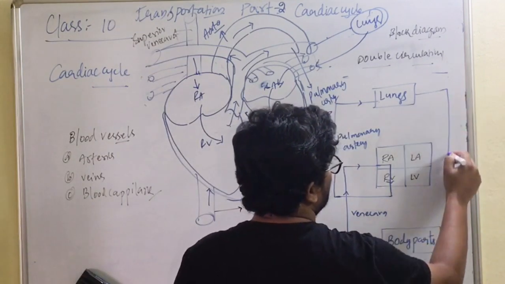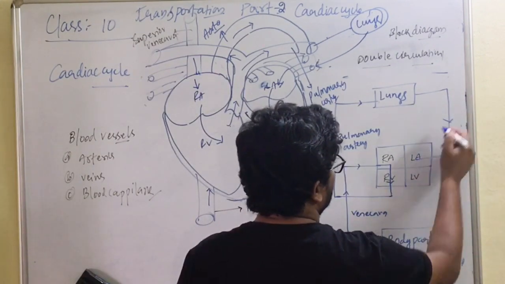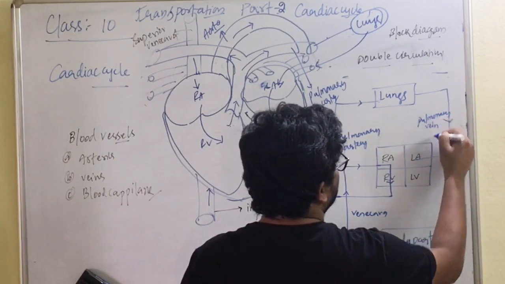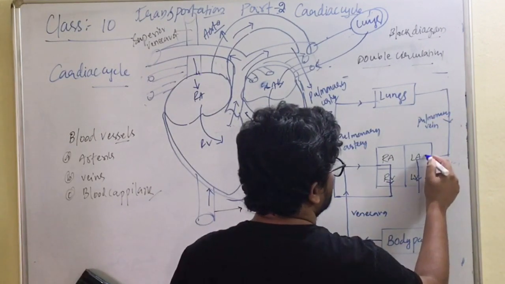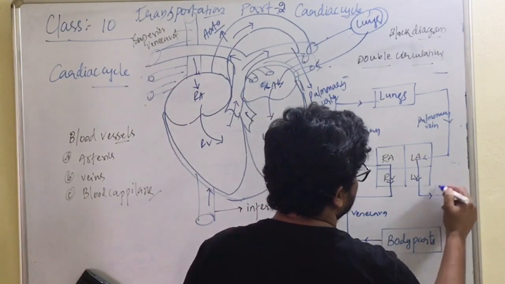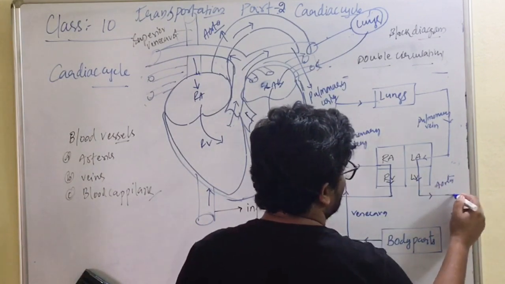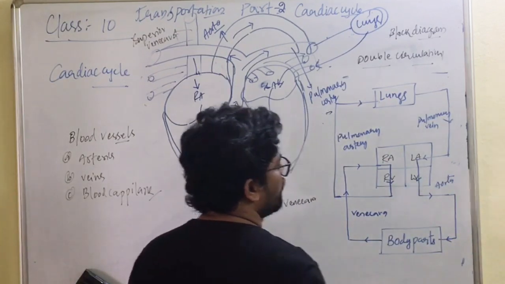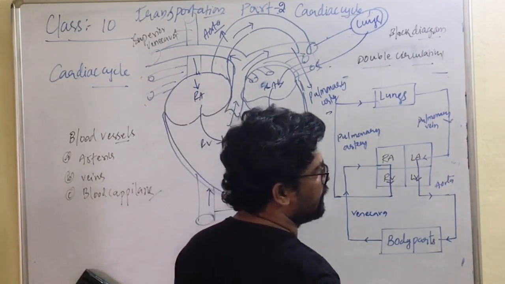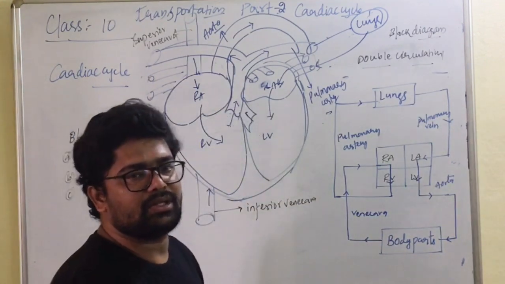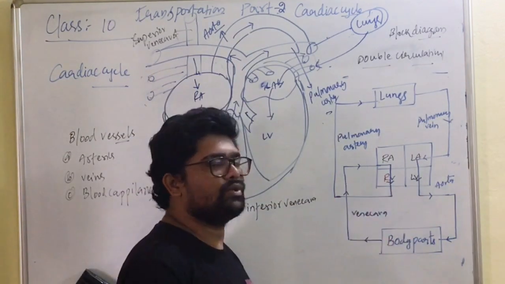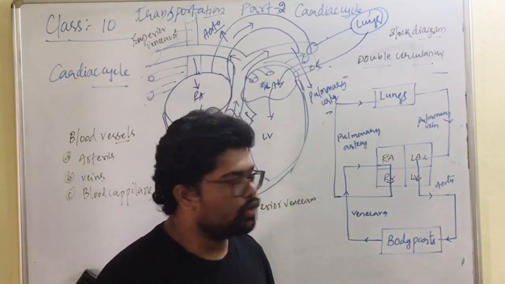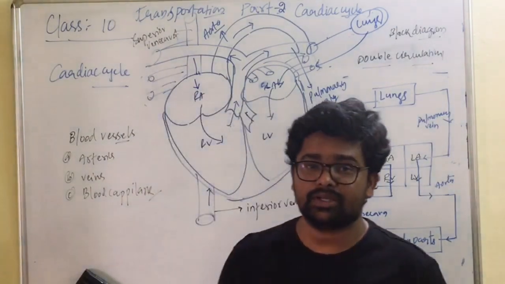From the lungs, the blood reaches the left auricle with the help of the pulmonary vein. From the left auricle, blood moves into the left ventricle. Again, a blood vessel called the aorta arises. It carries the blood from the left ventricle to the body parts. Is it clear? So this is called double circulation. Here, our blood reaches the heart twice, hence it is called double circulation. Hope the concept of double circulation and blood vessels is very clear.